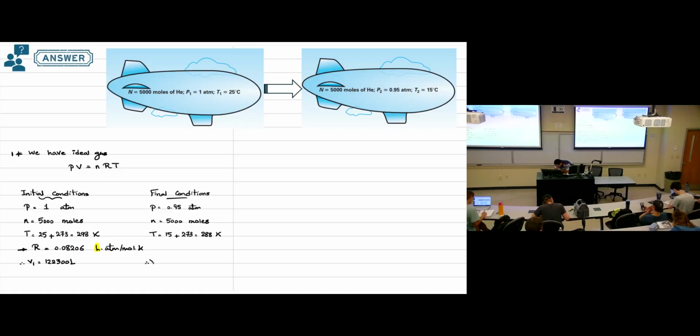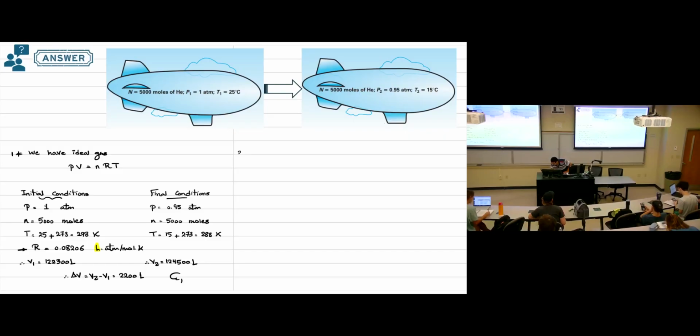The volume at the final condition will be 124,500 liter. Then we need to calculate the change, delta V, which is V2 minus V1, and this will be 2,200 liter. This is the first requirement, the change in the volume we have in the system. Clear?